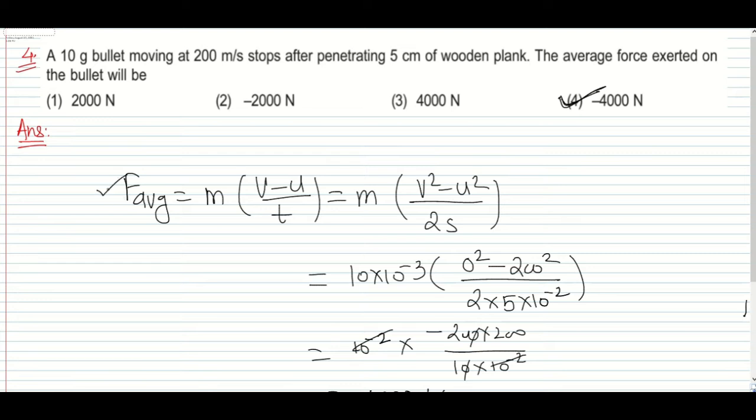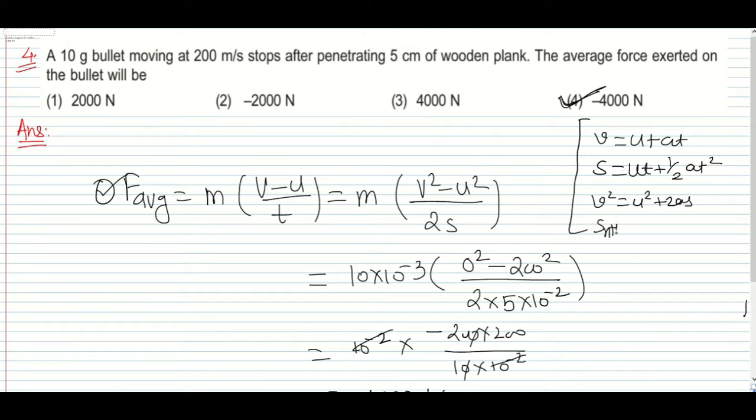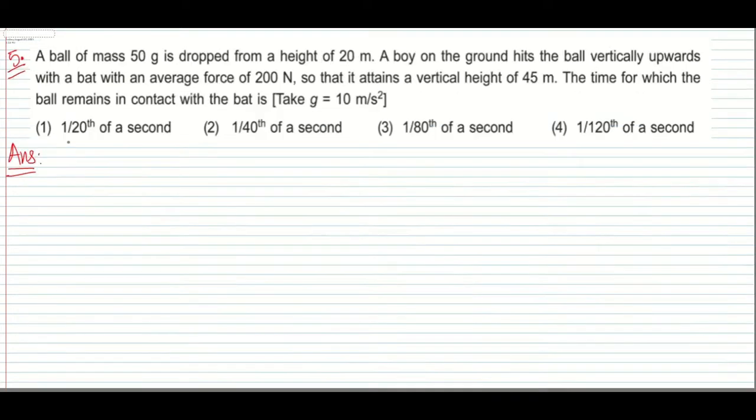So these two formulas are very important: mass times acceleration, that is m into (v minus u) by t, and m into (v squared minus u squared) divided by 2s. Why are these formulas used? Because we know that v is equal to u plus at, s is equal to ut plus half at squared, v squared is equal to u squared plus 2as, and lastly s nth is equal to u plus a by 2 into (2n minus 1). So all these formulas are really very important. Always remember. Chalo, the next question.